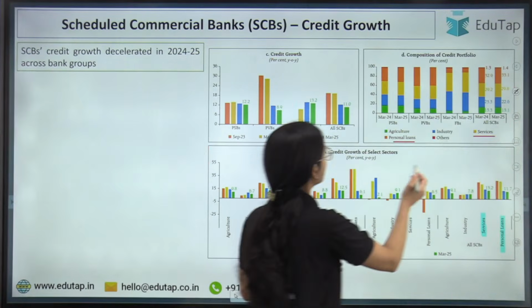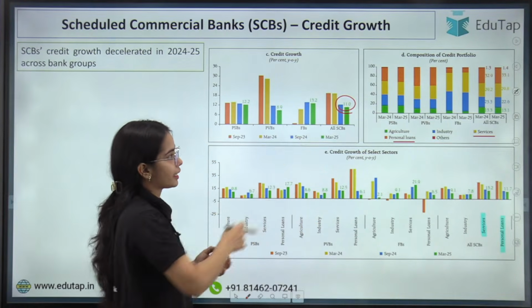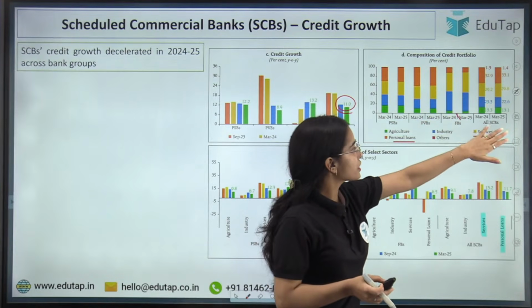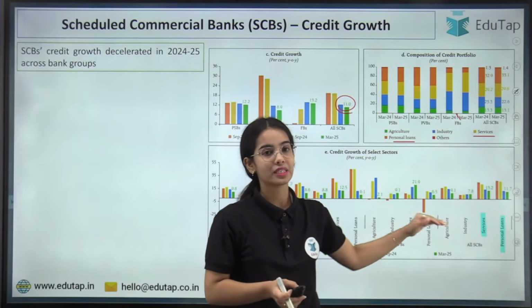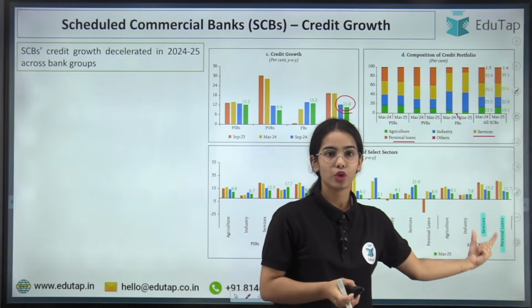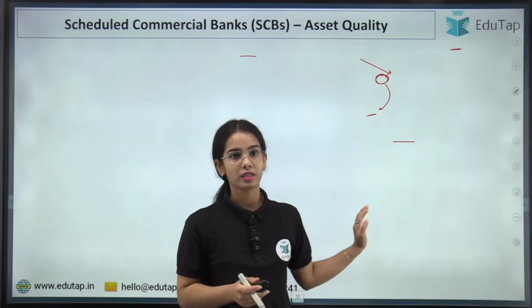As per the credit portfolio, the service sector and the personal loan have got the highest loans, and the credit growth has also been highest in the service sector and the personal loan. So these have also got the highest credit growth sector wise.